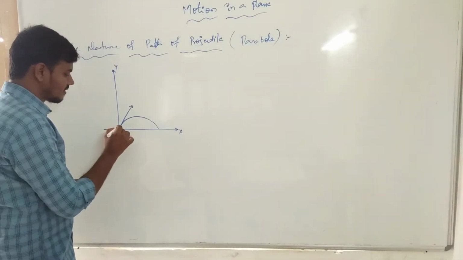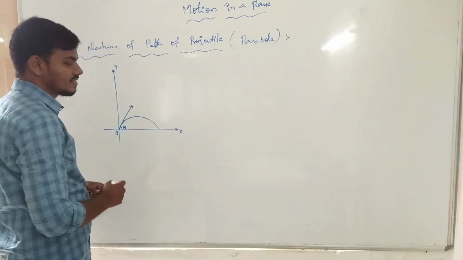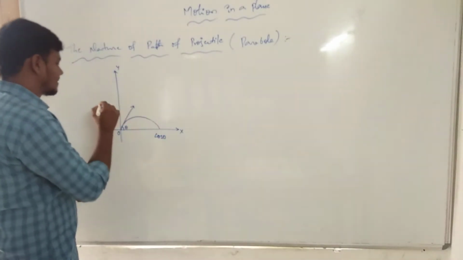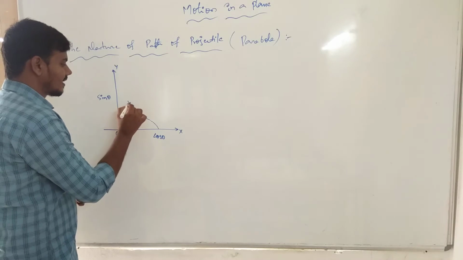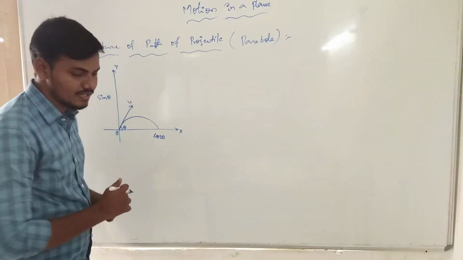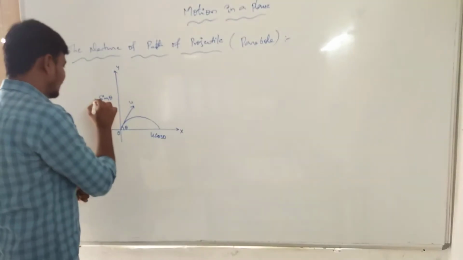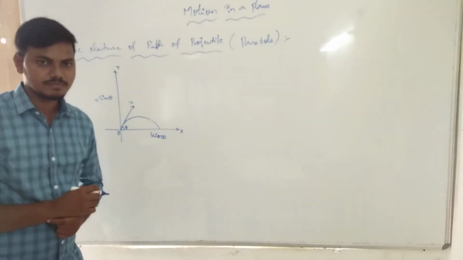Clear? Now this function we can represent with theta. Along the x-axis we represent it with cos theta, and along the y-axis with sin theta. Now the fundamental: the initial velocity u has components. The initial velocity along x is u cos theta. The projected one along y is u sin theta. Now this is the graphical representation.